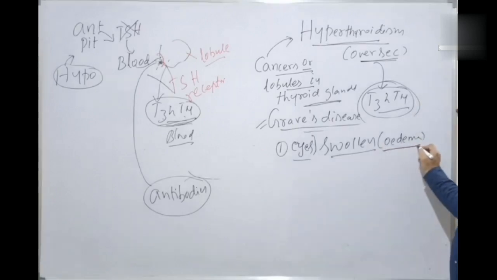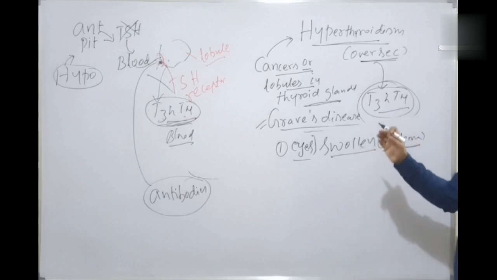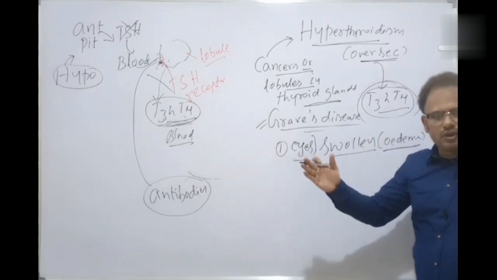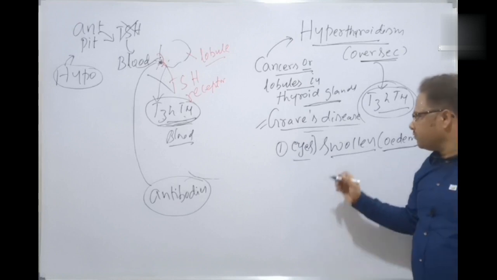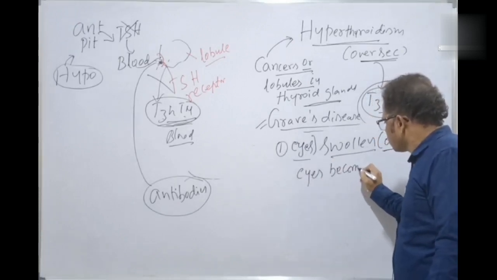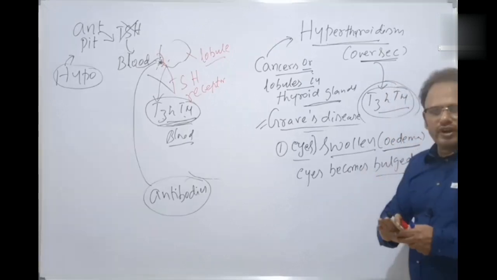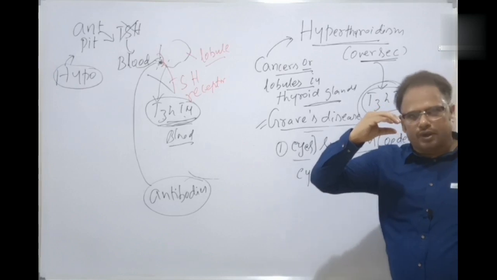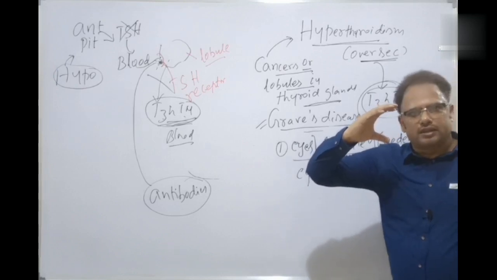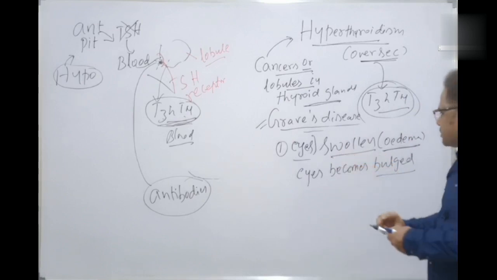A special, peculiar type of edema is observed near and around the eyes, and the eyes become severely bulged. Bulge means swollen. If this is a normal eye, for example, the eyes become bulged like this because of the edema, and this is called exophthalmos.